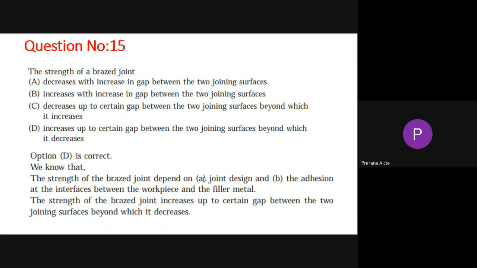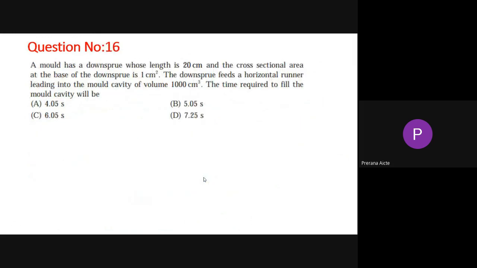Now, question number 6. A mold has a down sprue, below the pouring basin, whose length is 20 centimeter and the cross sectional area at the base of the down sprue is 1 centimeter square. The down sprue feeds the horizontal runner, leading into a mold cavity whose volume is 1000 centimeter cube.